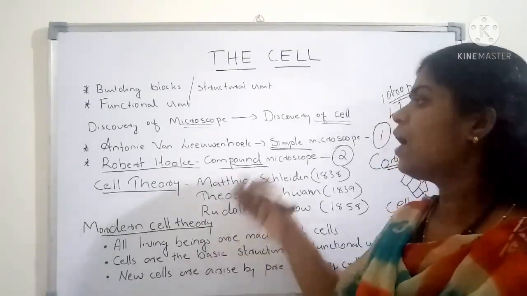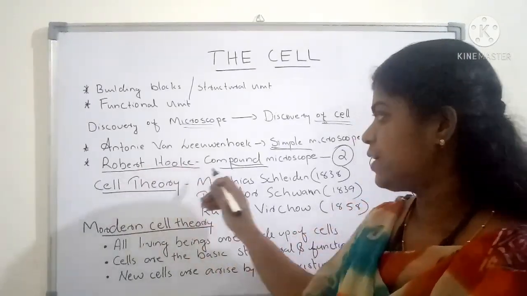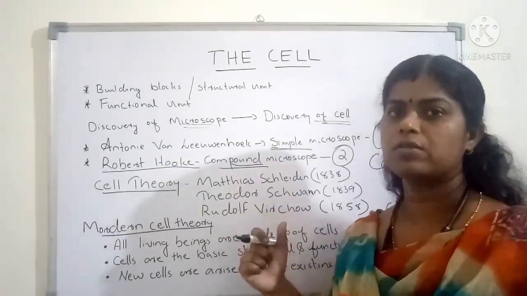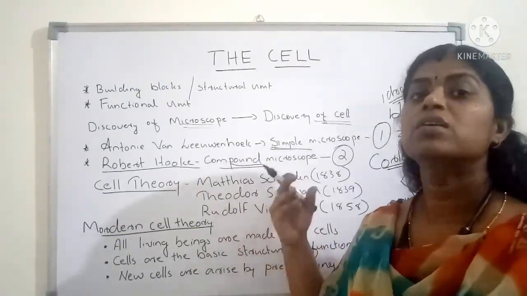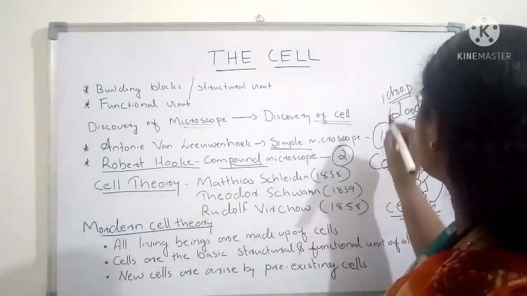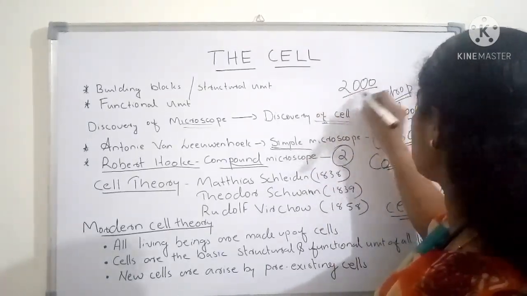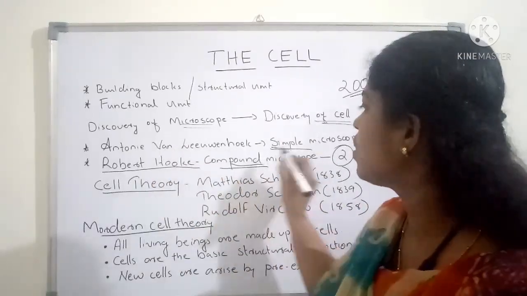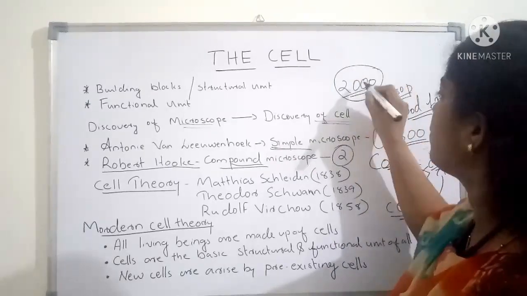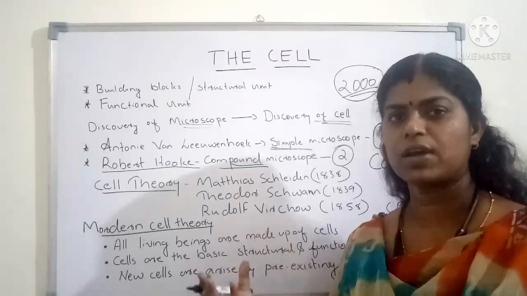Afterwards, Robert Hooke is a scientist who discovered the compound microscope. Compound microscope means two lenses were used in this microscope, and it has the capacity to magnify the object approximately 2000 times. The simple microscope was only 300 times, whereas the compound microscope was approximately 2000 times.